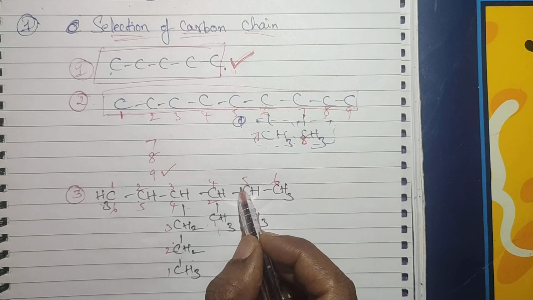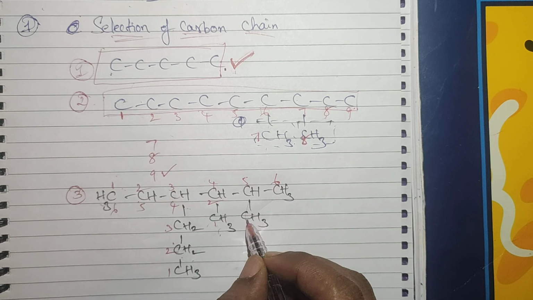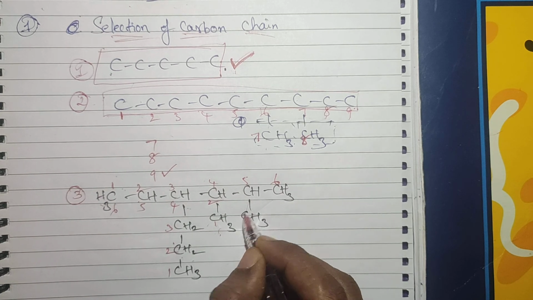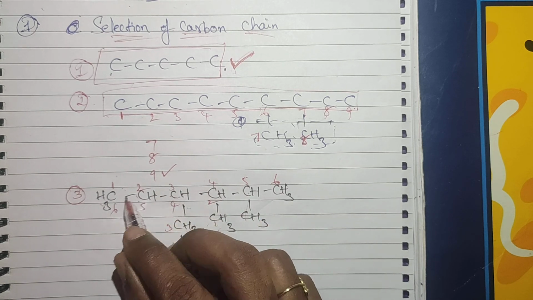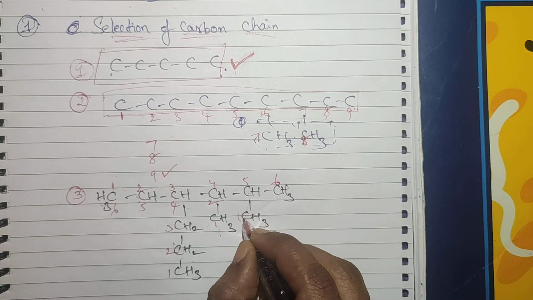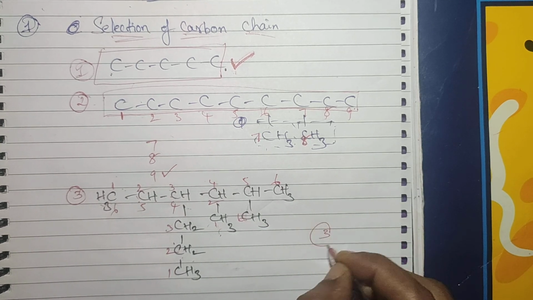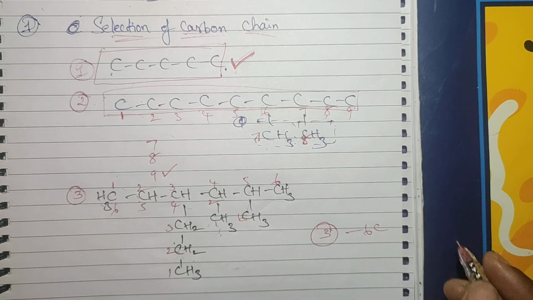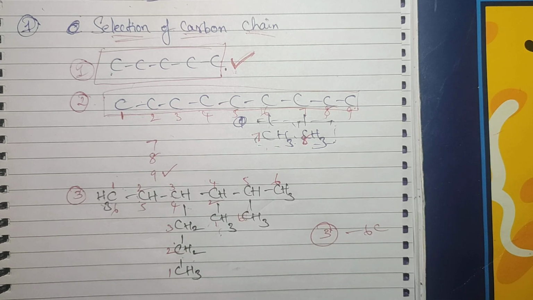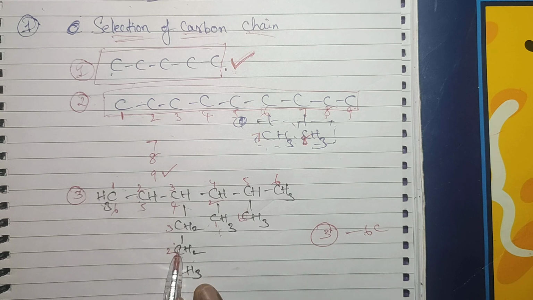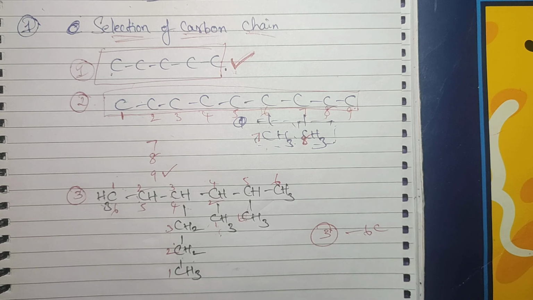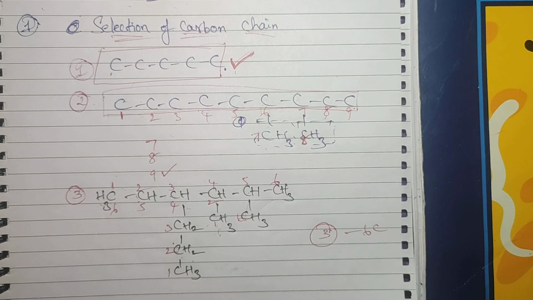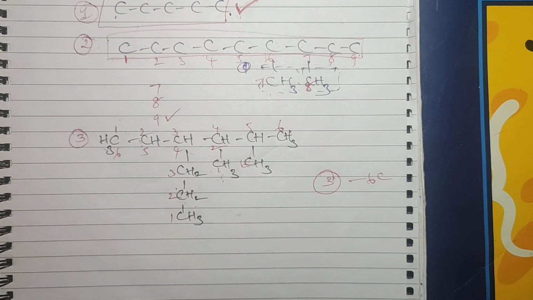If I take this one as a parent chain, count the carbons: 1, 2, 3, 4, 5, 6 carbons. So here 3 possibilities are there, right? 3 carbon chains are having 6 carbons. So we can select any one of the carbon chains. When we give the numbering, then we will decide which one we have to select.